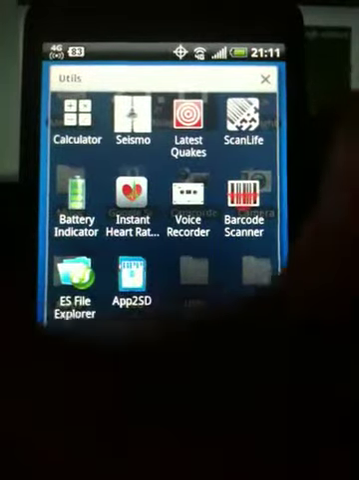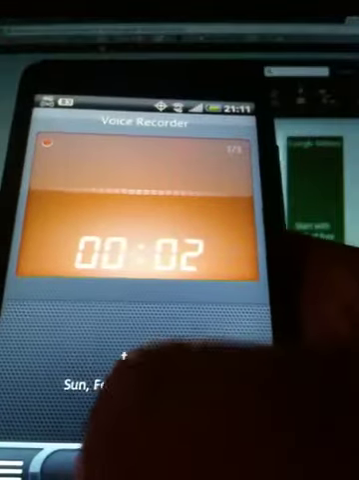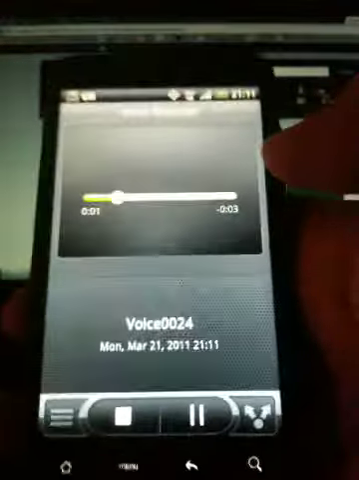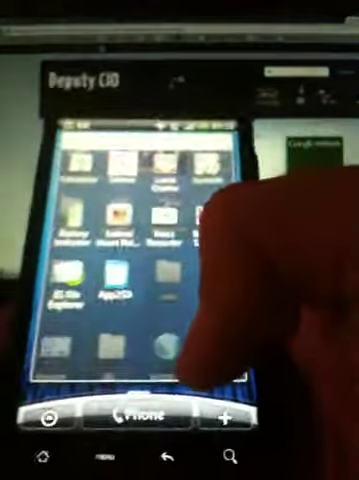So let me do this one more time a little different way. I'm going to go to voice recorder and I'm going to record one voice memo. Alright, just a little stupid voice memo. And now I'm going to exit this application. Oh wait, let me see what the name of that voice memo is. It's voice 0024.